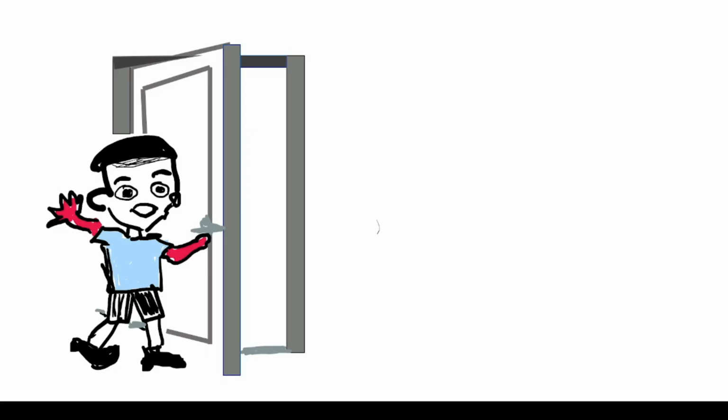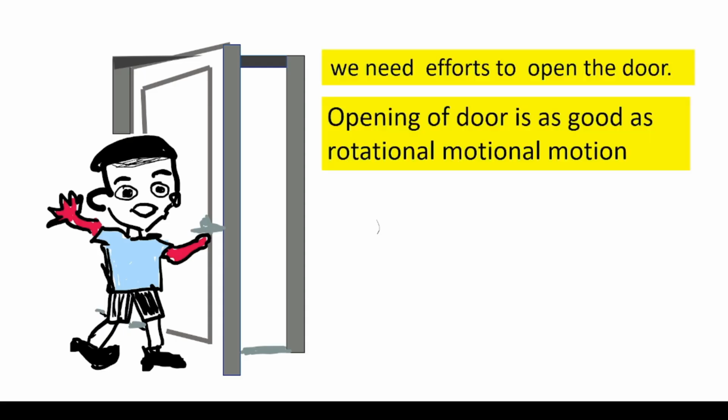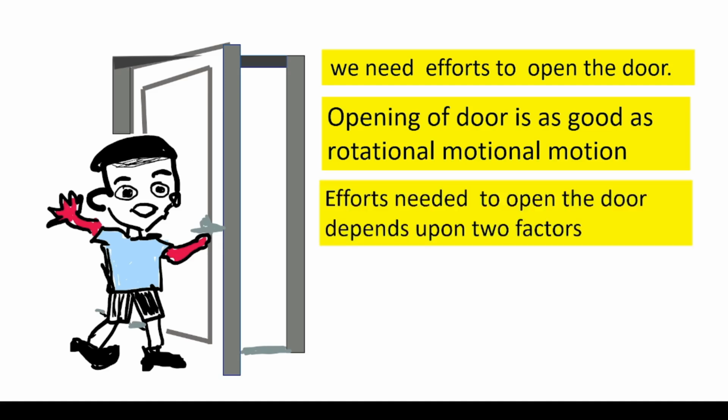Let us try to understand moment of inertia by taking an example of opening the door. We need efforts to open the door. Opening of a door is as good as rotational motion.